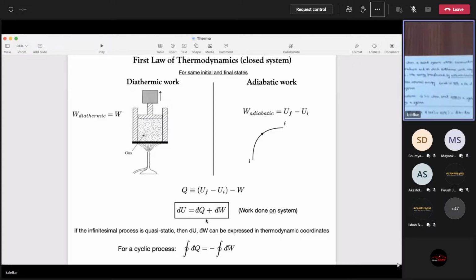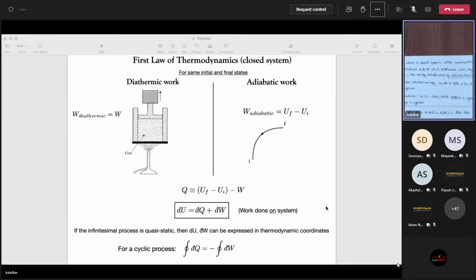And one more thing, remember my convention. dW is the work done on the system. That's my convention always. So this is the first law of thermodynamics in infinitesimal differentials, in terms of infinitesimal processes. Is that clear? So it is nothing but conservation of energy. After all, you're just saying that whatever was left out, I am calling another energy Q. So it just says that energy is conserved. That is all it says.